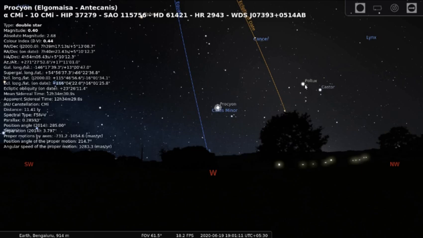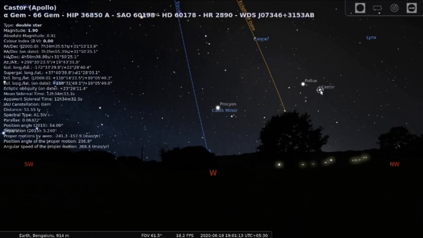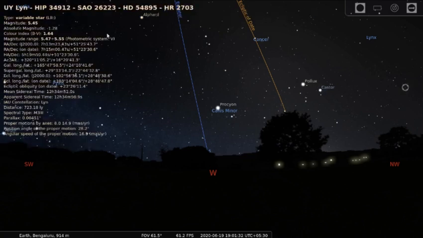Whereas if you see Castor, these are stars in Gemini, you will see that the declination has become plus 31 degrees, 53 minutes and 13.9 seconds. If I go to a star even more north, you will see that the declination of that star will be even higher. Okay? So any star which is lying to the north of the equator will always have positive declination.